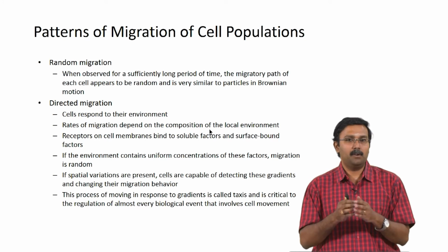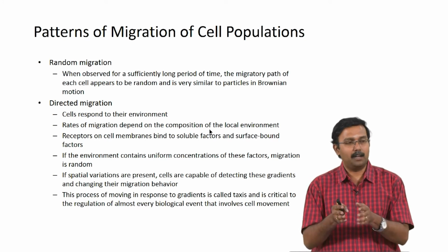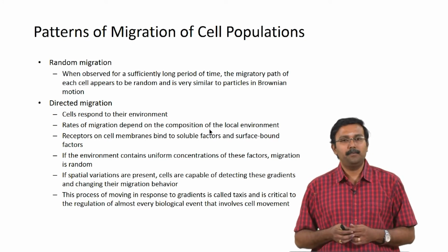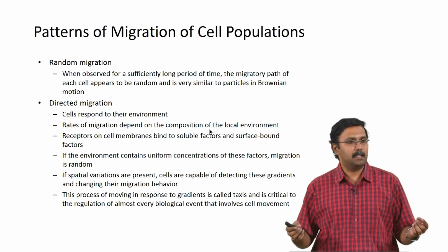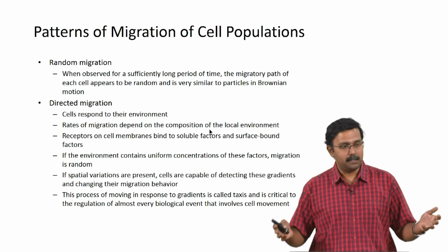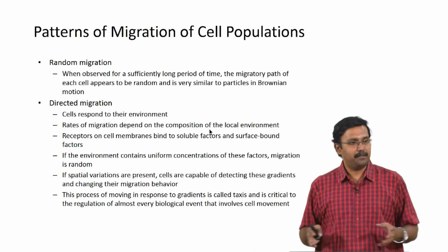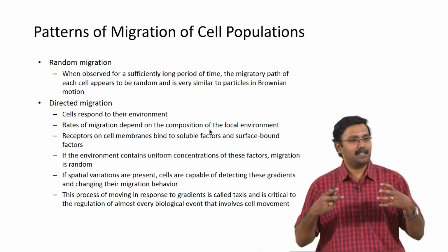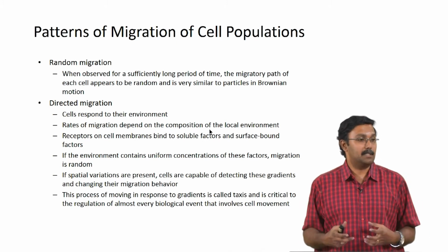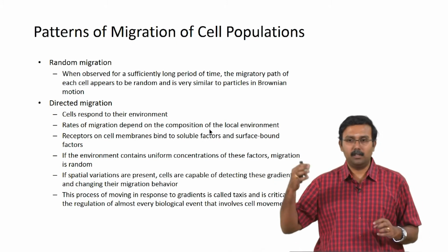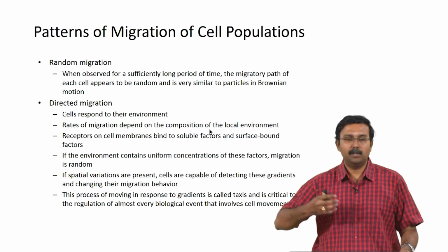And if I am going to observe only one cell, or a smaller number of cells, that is going to happen. If I were to observe a very large number of cells for 3000 minutes, then different cells are going to keep moving in different directions. So, it will look clear that it is a random migration which is happening, assuming there is no signal which is actually directing the migration.